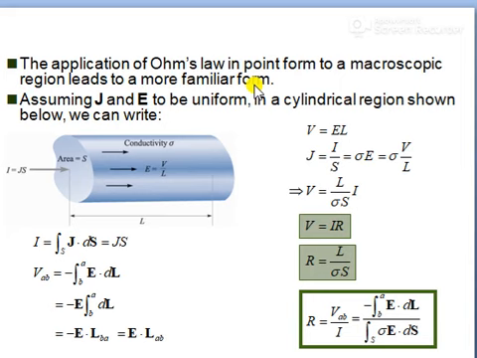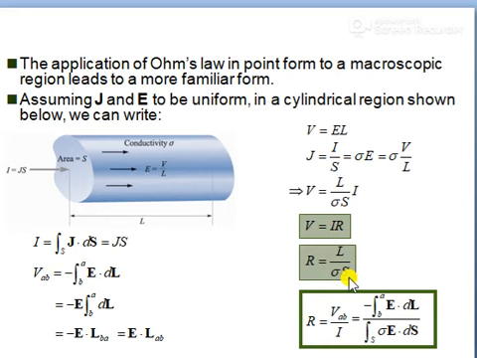Assuming J and E to be uniform in the cylindrical region shown, I is equal to J into S, where S is the area, and E is equal to V by L. We know V is equal to E L and J is equal to I by S, which is sigma E, equal to sigma V by L. So V is equal to L by sigma S into I. Therefore V is equal to IR, where R is equal to L by sigma S.